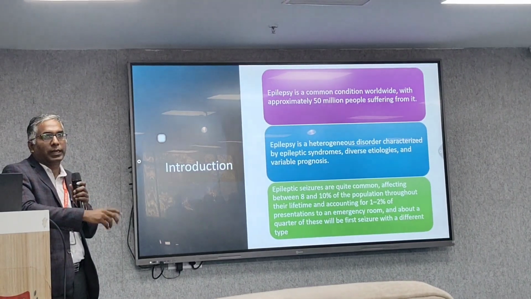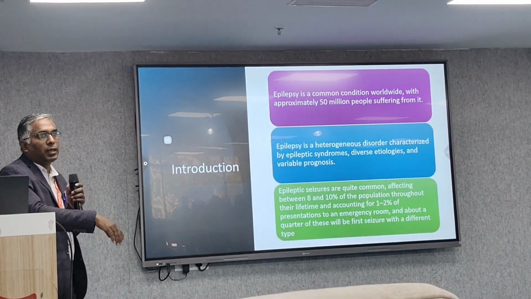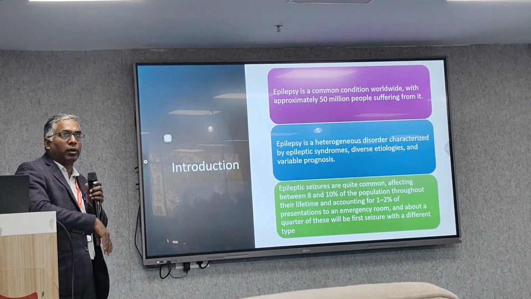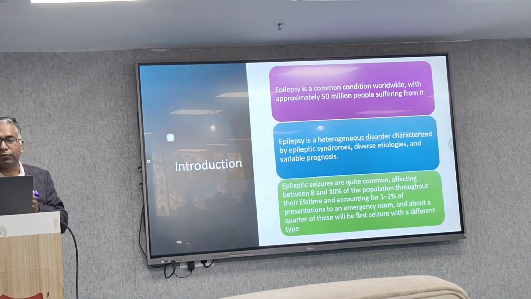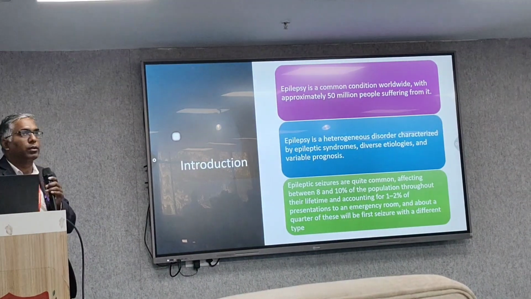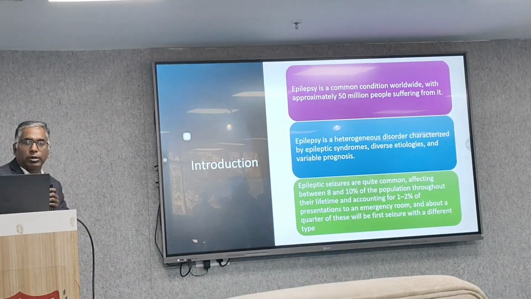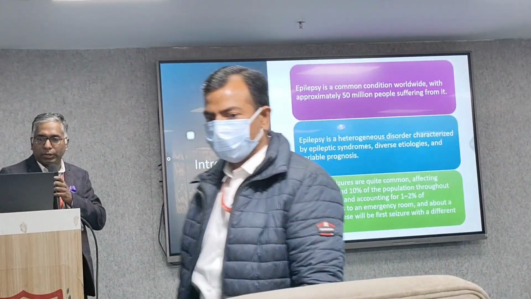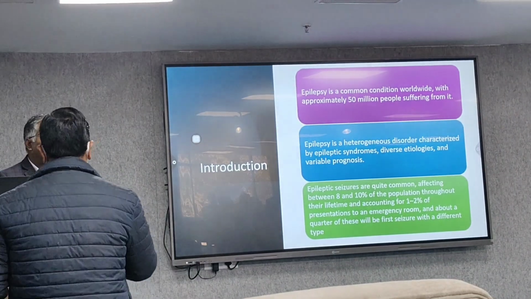Abnormal firing of neurons leads to the generation of some electrical potential, leading to abnormal activity of a body part, as we have already seen. So epilepsy is a common condition worldwide, with approximately 50 million people suffering from it. It is not that only two or four people have it; a lot of the population is suffering. It is a heterogeneous disorder characterized by epileptic syndromes, having diverse etiology, and the prognosis may be variable.